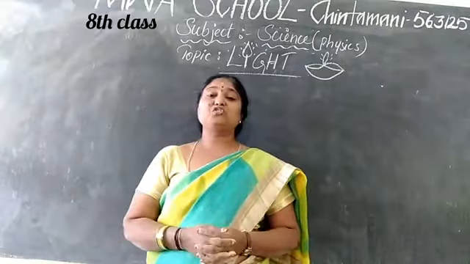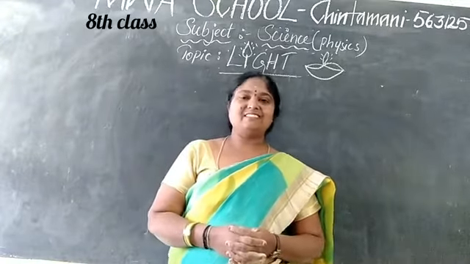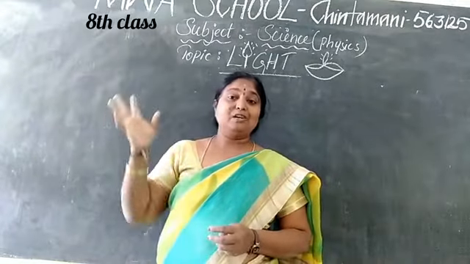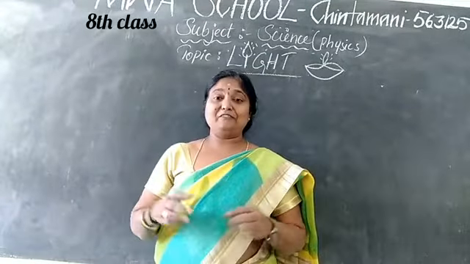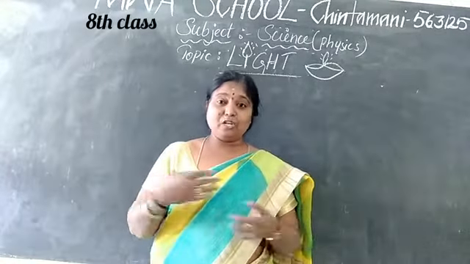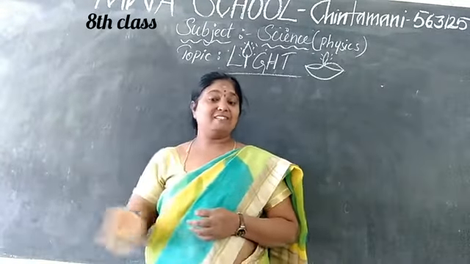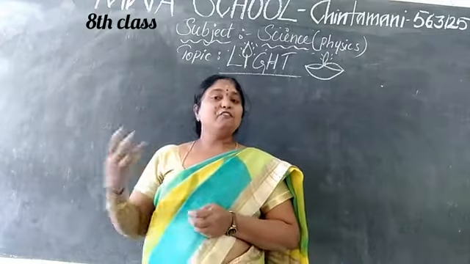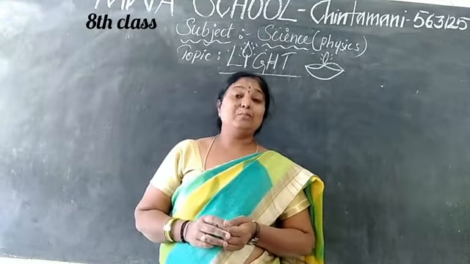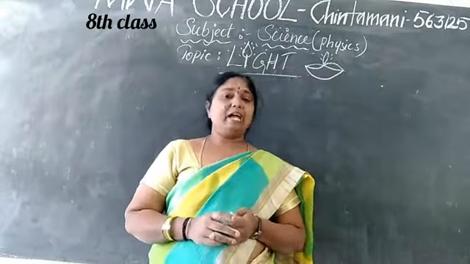Which is the main source of light here? Sun. The sun is the main source of light for us. It's very important. If one day we cannot see the sun, not only we, animals and even plants, which prepare food using sunlight, will be affected. So it's very important in our life.